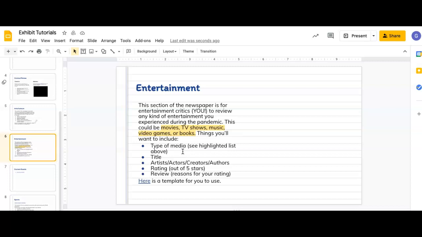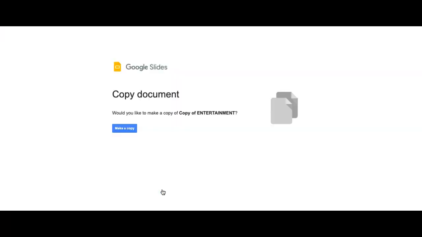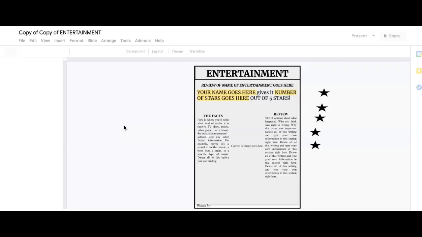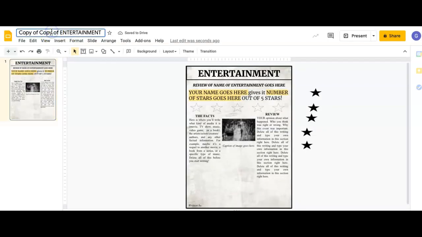Then you're going to rate it, and I'll show you how to do that. And then you're going to give a review, which is the reasons for your rating. Why did you choose that? So once you decide on what you'd like to rate and review, you're going to make a copy. And this is a pretty important part so that it doesn't get lost in your Google Drive.